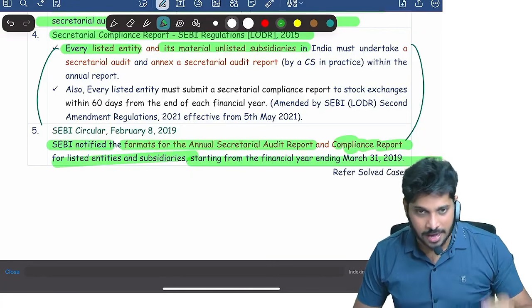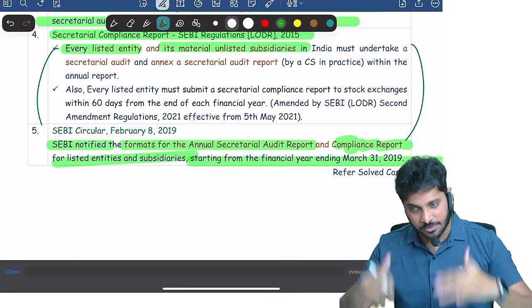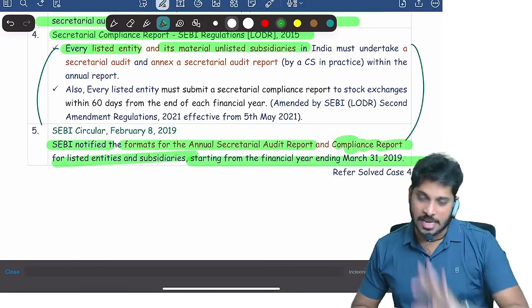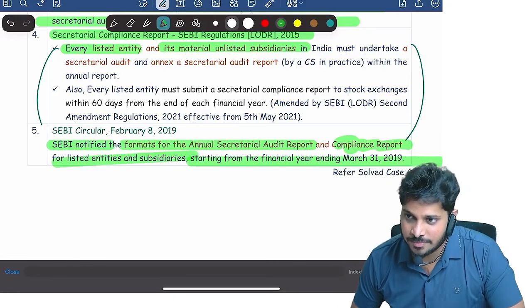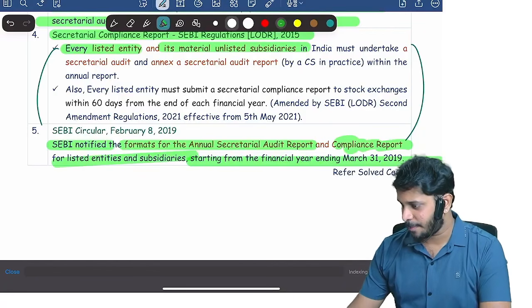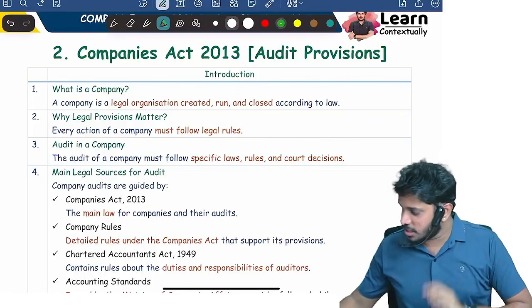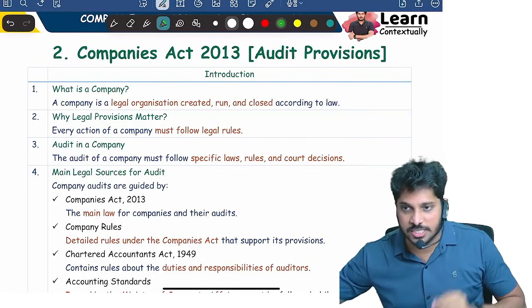Clear? And with respect to secretarial audit, if any question comes and you didn't understand what to write, whatever points you know about secretarial audit, write all the points and it will hit. Clear? That's it. So with this, cost audit and secretarial audit are completed. Yes, we completed the discussion about cost audit and secretarial audit.